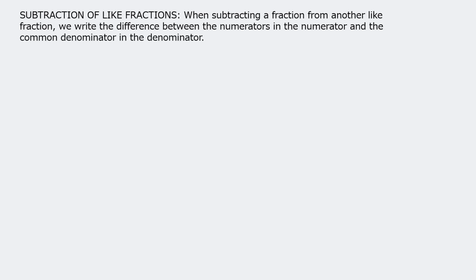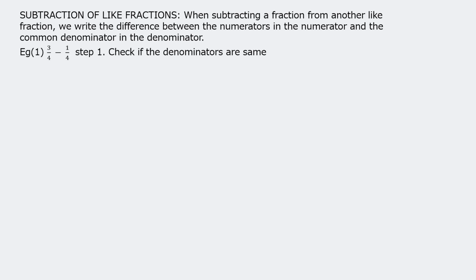Look at these circles. The first circle is divided into 4 parts, out of which 3 are colored. The second circle is divided into 4 parts, but only 1 part is shaded, which leaves 2 parts shaded out of the 4. That means 3 upon 4 minus 1 upon 4 is equal to 2 upon 4. Denominators are the same, so we can subtract.